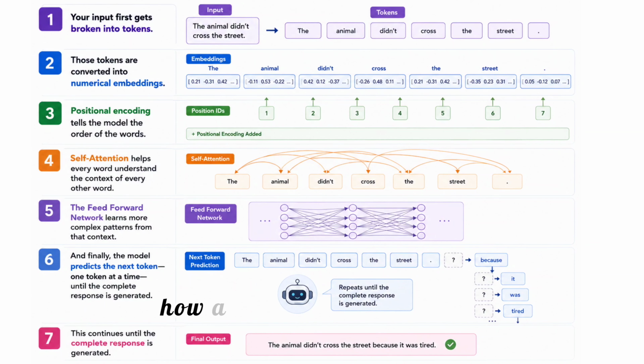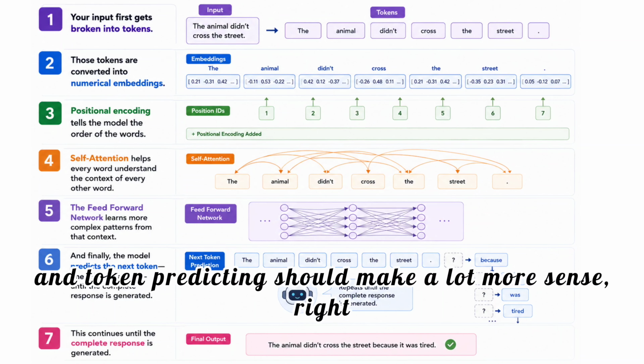Now that you understand how an LLM works internally, concepts like transformers, attention, and token prediction should make a lot more sense, right?